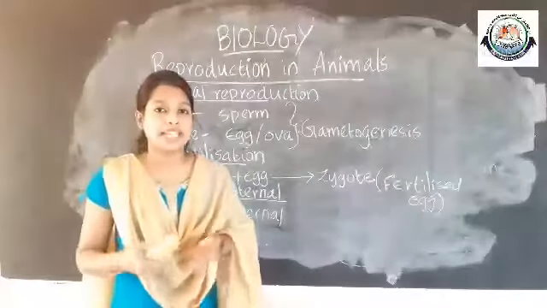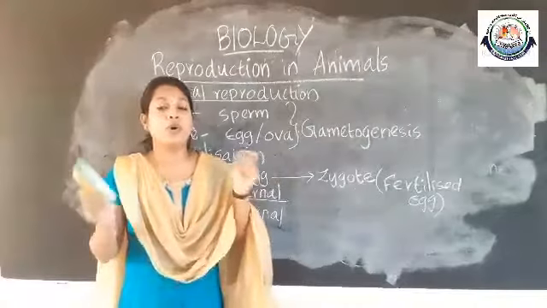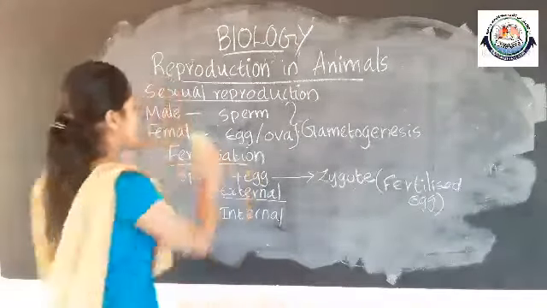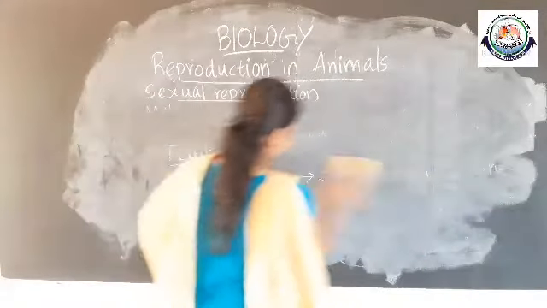We can move to the next topic in this chapter, that is viviparous and oviparous animals.